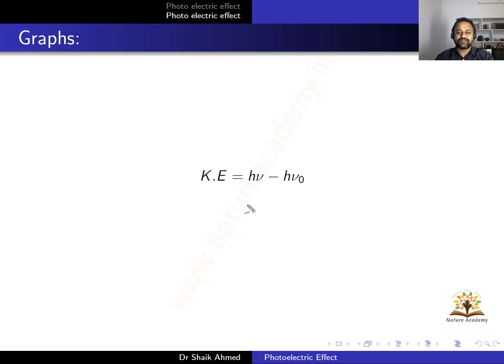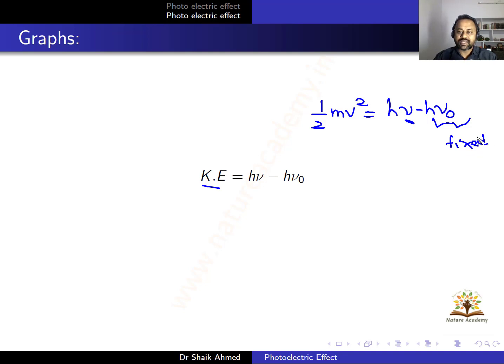So look at this expression here. I can write kinetic energy as h nu minus h nu naught. What is the formula for kinetic energy? That is half mv square, which is equal to h nu minus h nu naught. So I can say that the kinetic energy is dependent on the frequency of the incident radiation, whereas h nu naught is the work function of the metal and it is fixed. Every metal has one work function, right? It will not change. h nu naught is fixed. So I can say that the kinetic energy is proportional to the frequency. The kinetic energy of the ejected electron depends on the frequency.